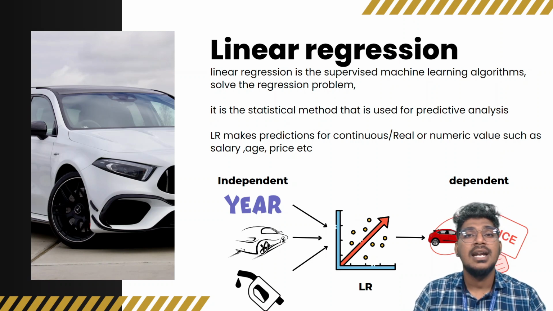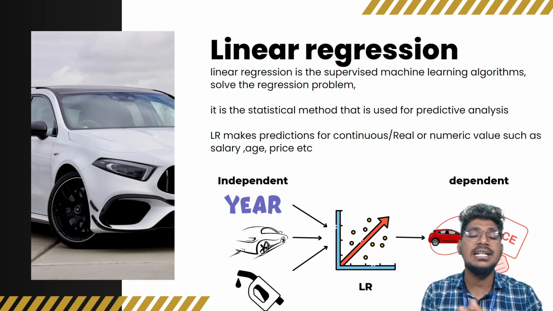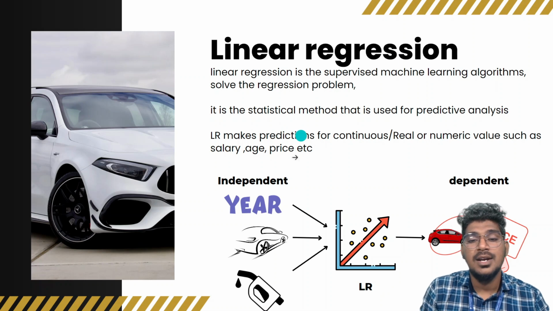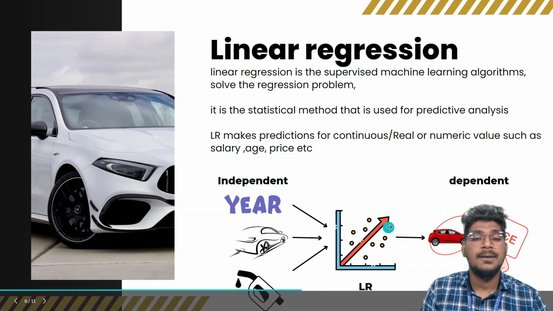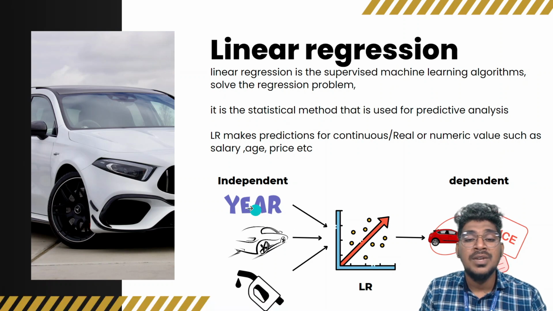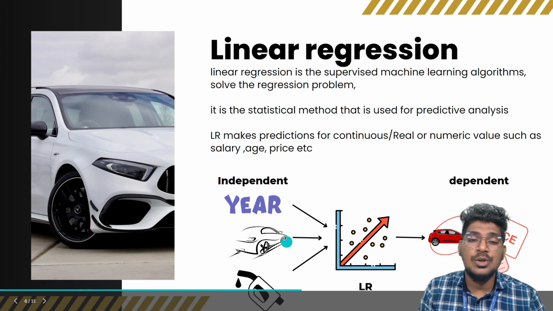For example, the output will be based on the independent data. You can see here, this is the independent data and this is the dependent data. That means the year the car was released, the car model and also the fuel type.